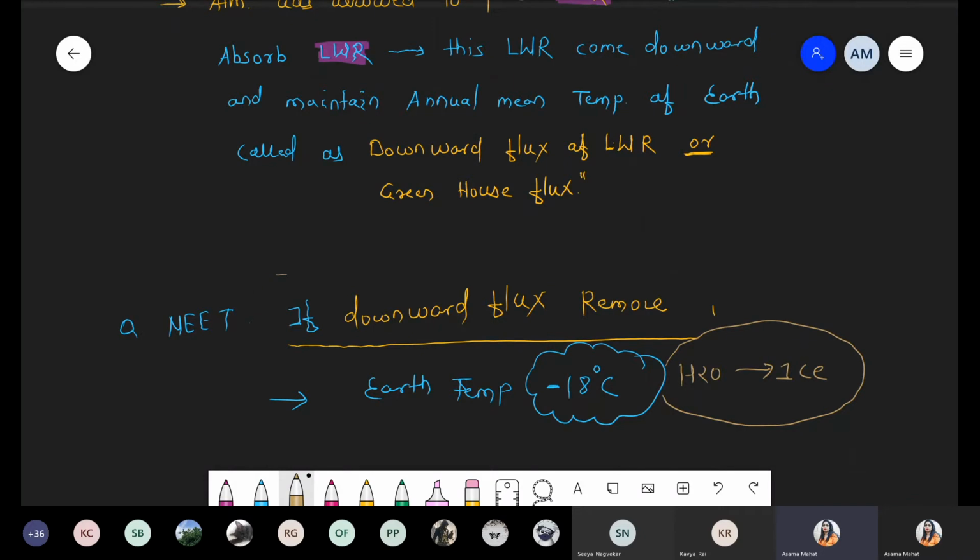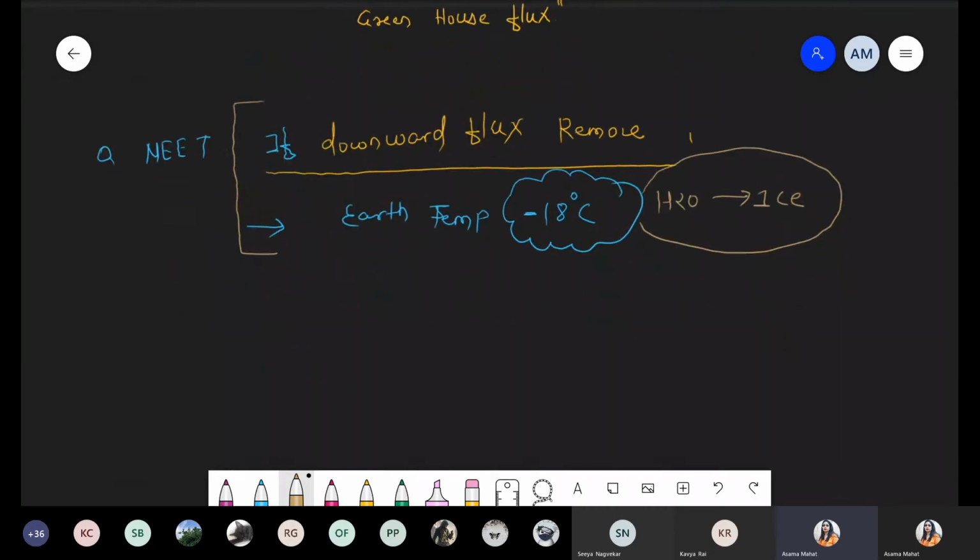So this was one question: if we remove the downward flux, what will happen? The earth temperature becomes minus 18 degrees Celsius. Now we are talking about what the annual mean temperature of the earth is, which is maintained by the downward flux.